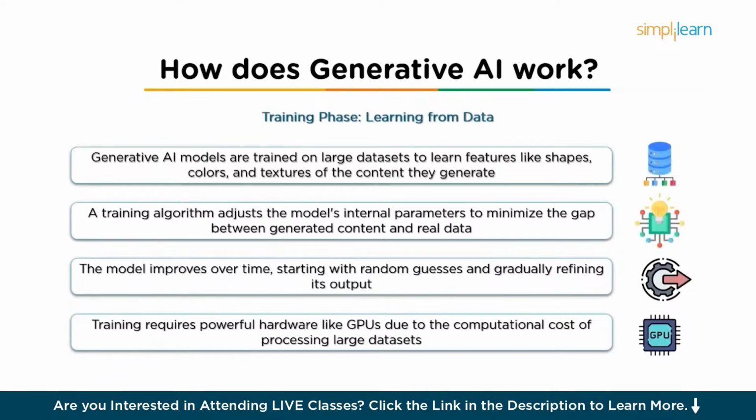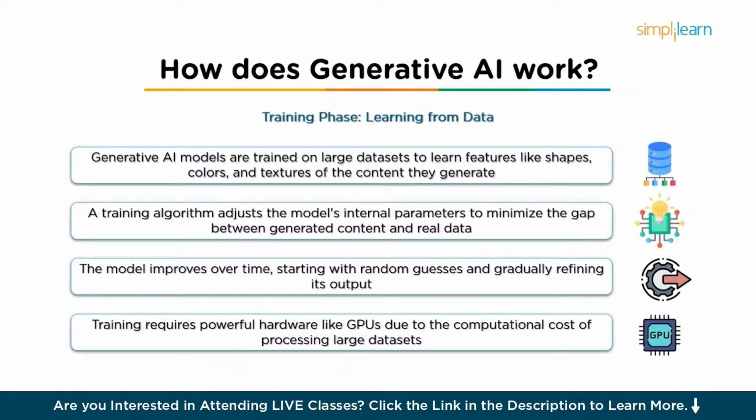So generative AI models are trained on large datasets that contain examples of the type of content the model is expected to generate. So for instance, if you're training a model to generate images of cats, the model would be shown thousands or even millions of images of cats so that it can learn the various features that make up a cat, like shapes, colors, textures, and so on.